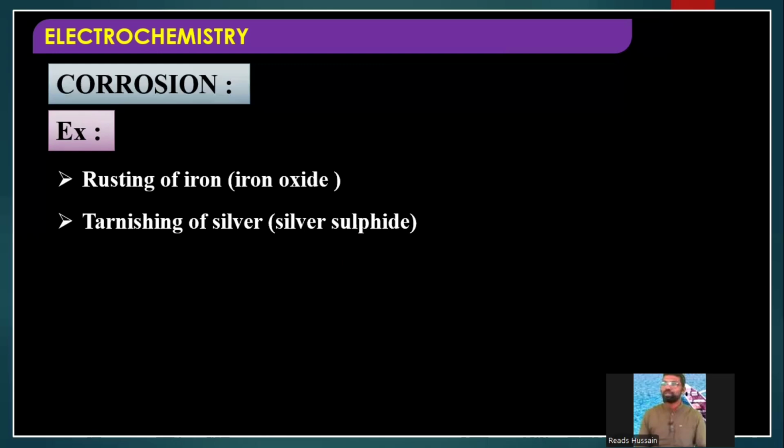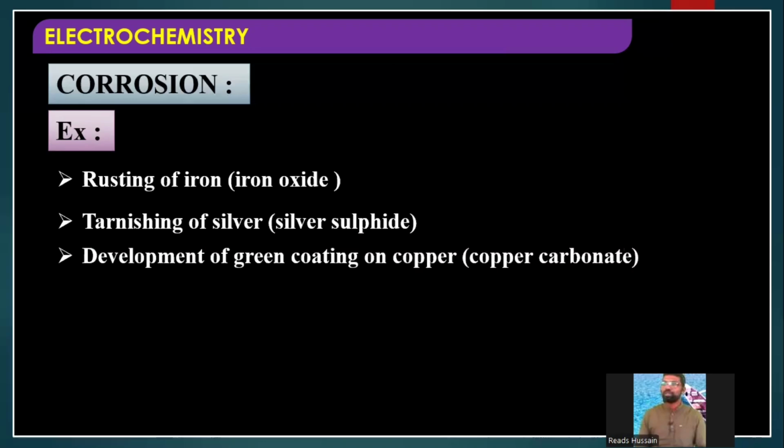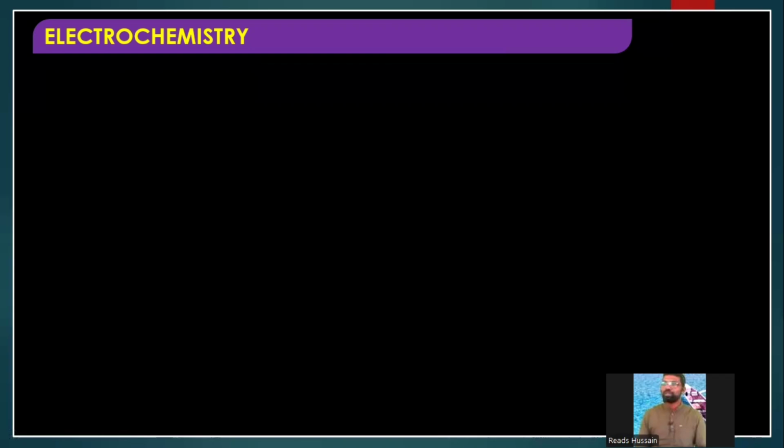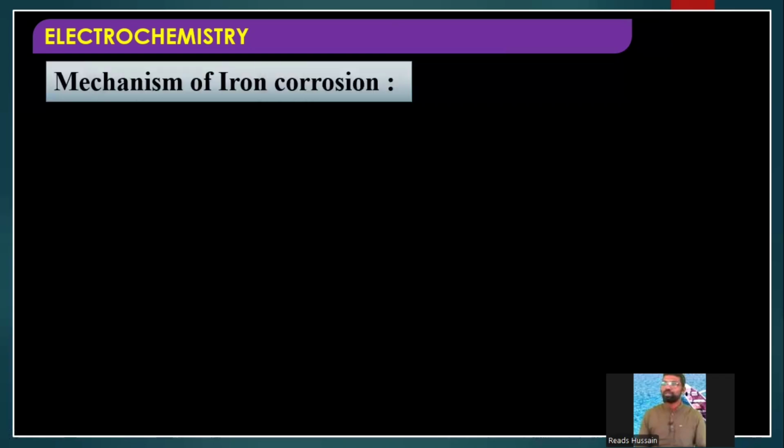So the silver jewelry becomes tarnished, meaning it becomes black. A black coating will be formed, right? Next, development of a green coating on the surface of copper. Some copper objects can be seen with a green coating over the surface. This is also due to corrosion of copper. That's nothing but copper carbonate. You can note down all these points. These are points taken from your textbook itself, some important selected points.